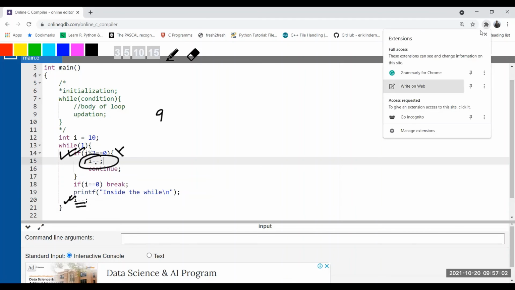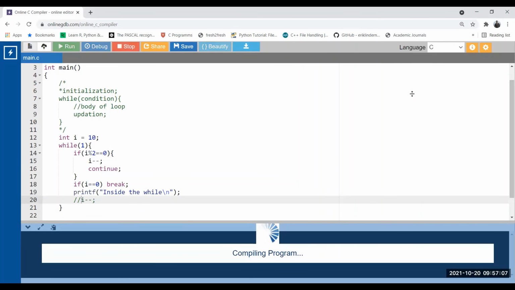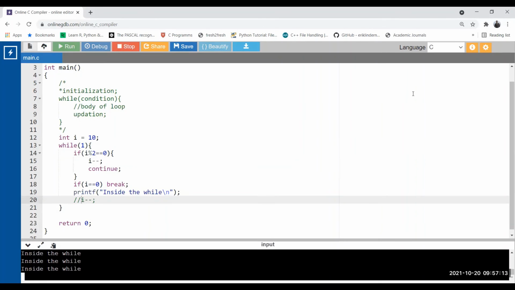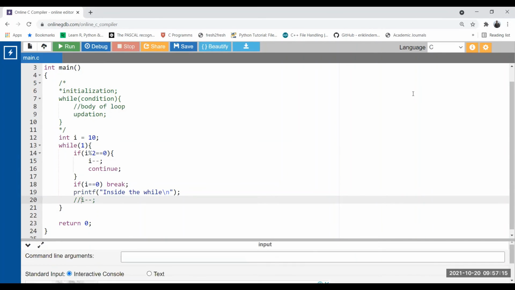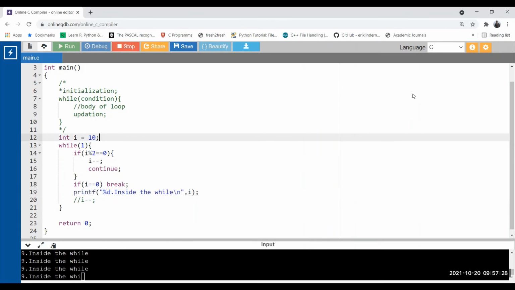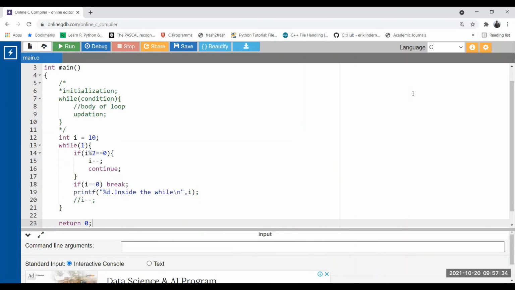So we can check this. Put this thing in a comment, run this. See what happened. It is always 9, 9, 9, 9. So that's why the loop is infinite. Stop. We can check it by printing the value of I here also. Yes. Now run. Now see, it's always 9. Okay. So we need to place the updation here as well. Let's remove this. Now run this code.